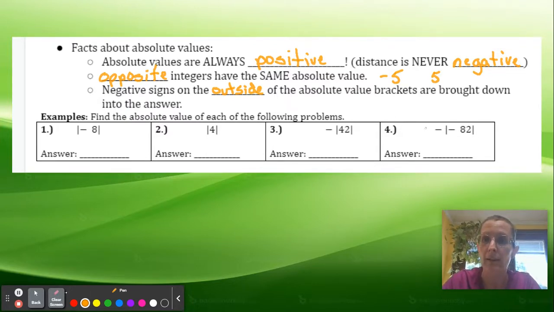So this one, number 4, says the negative absolute value of negative 82. The absolute value of negative 82 is 82 because 82 is 82 steps away from 0. But then the negative is on the outside of the absolute value symbol, so we keep that negative. So the negative absolute value of negative 82 is going to be negative 82.